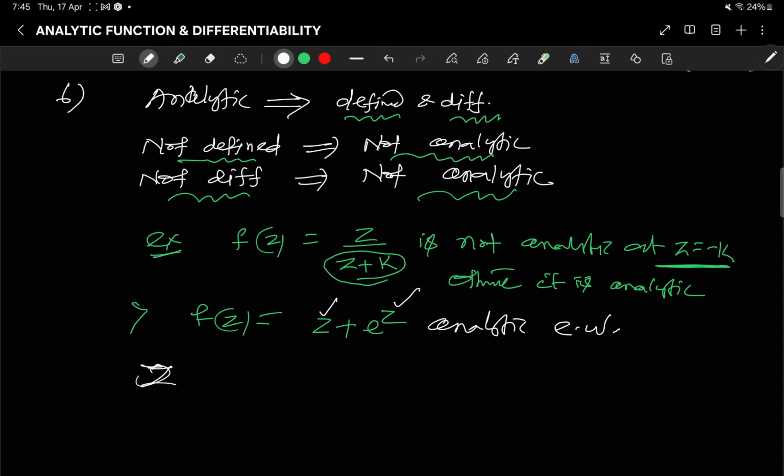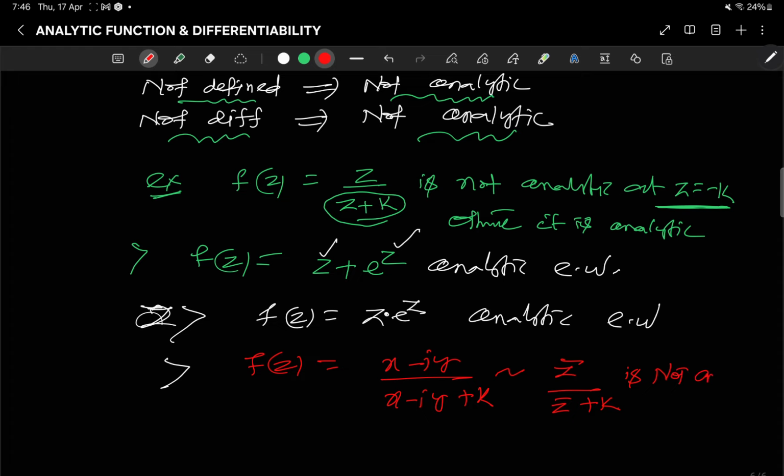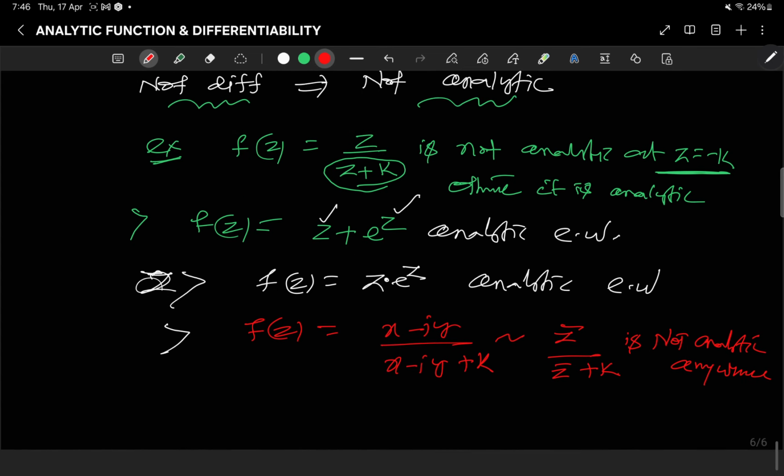If I write f(z) equals z into e to the power z, it is also analytic everywhere, because the product of two analytic functions is also analytic. If I write f(z) equals (x minus iy) by (x minus iy plus k), is it not the same thing as z conjugate by (z conjugate plus k)? Any function involving z conjugate is not analytic anywhere, means nowhere it is analytic.